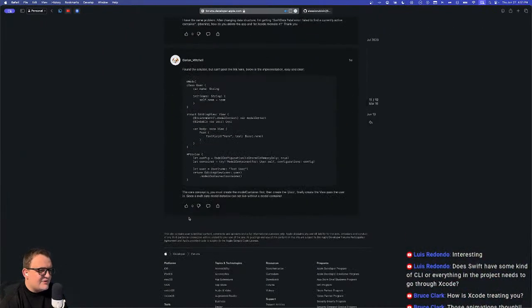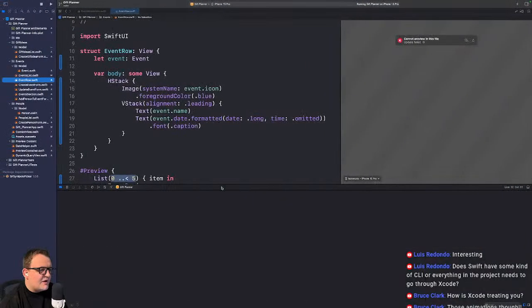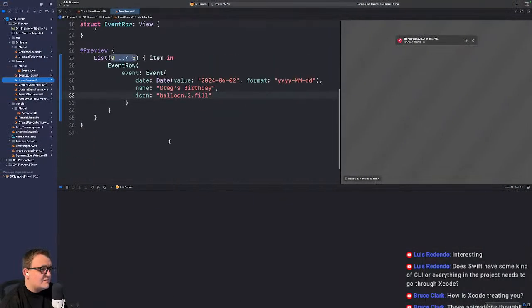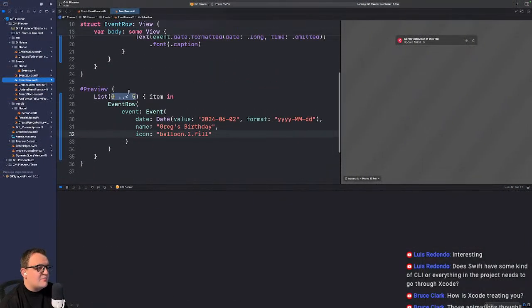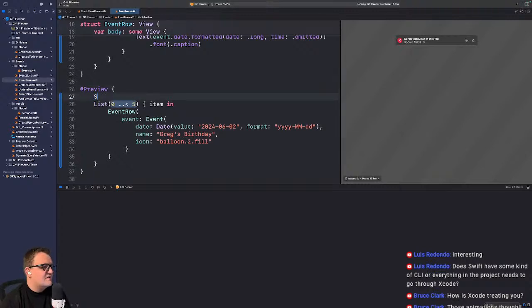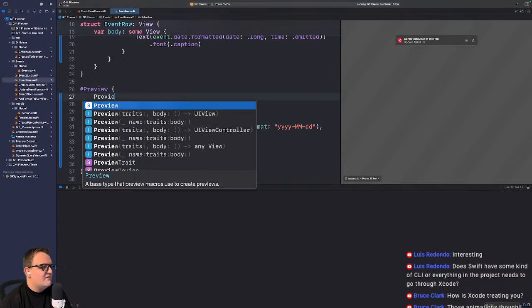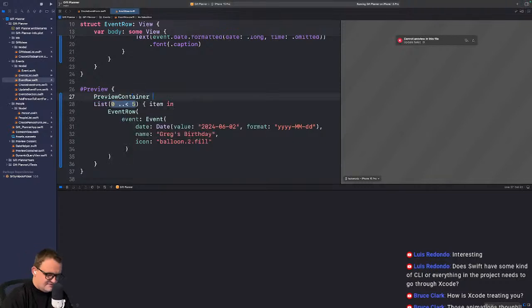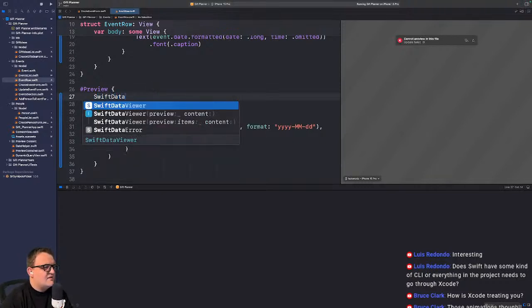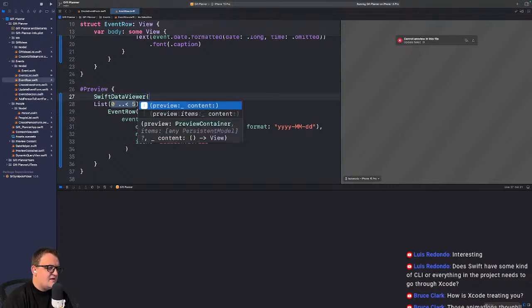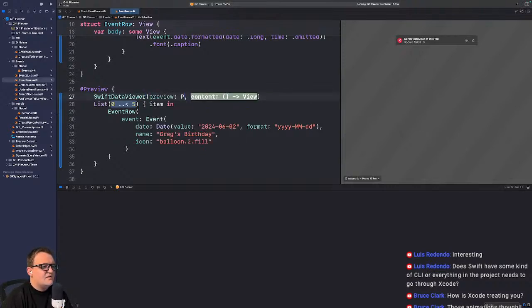Maybe I can just ignore the preview. That's probably fine. It has something to do with the model container. It's possible. Oh, that might be a problem here. Wait, that might be my issue, because I'm not using my fancy preview container here. What did I call it? Swift data viewer. Yeah. And then it needs a preview container.